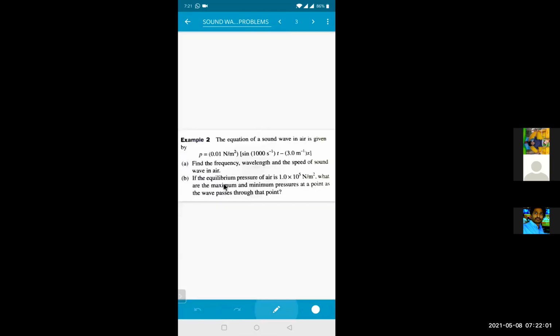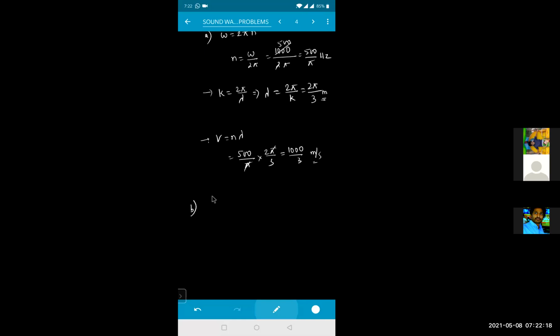Next one. If the equilibrium pressure of the air is 1.0 × 10^5 newton per meter square, that means atmospheric pressure. What are the maximum and minimum pressure at a point as the wave passes through the point? Can anyone tell me what will be the answer, beta? What is the maximum pressure, minimum pressure?